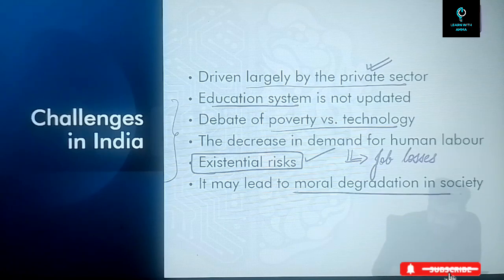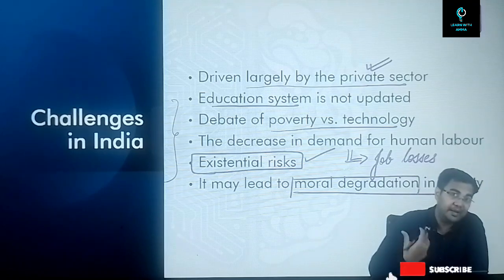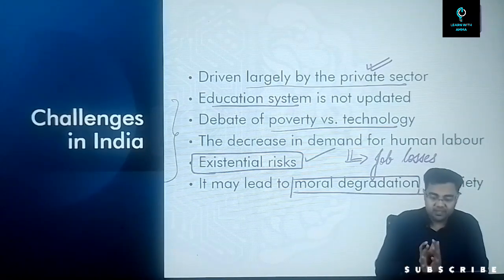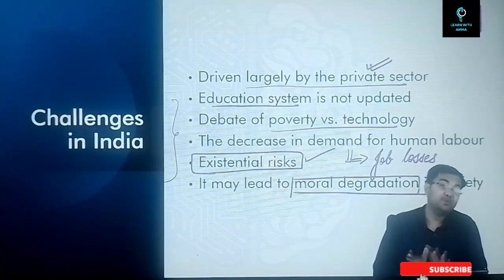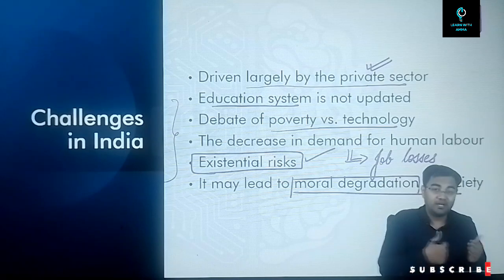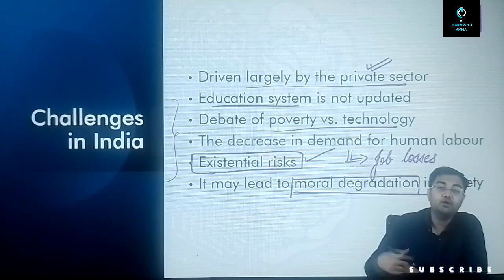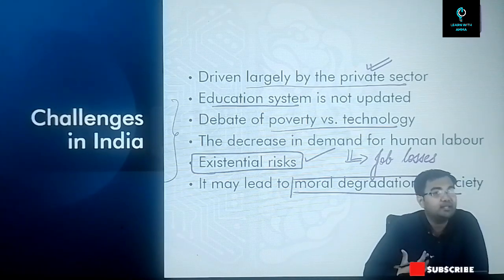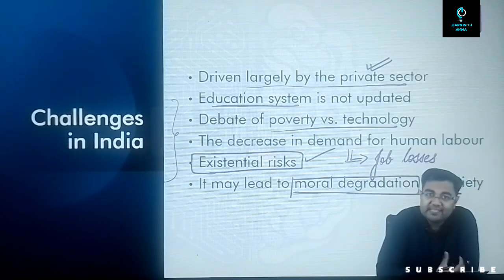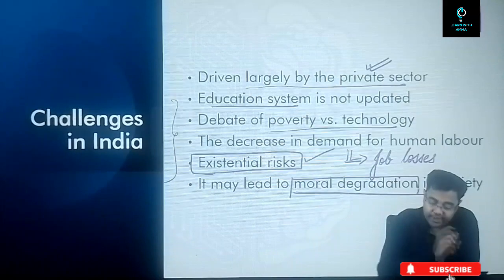And then it can lead to moral degradation in society, because everything is being driven by artificial intelligence, everything will be driven by data. This is one of the things that people are afraid of: if everything is driven by data and artificial intelligence, and everything is based on patterns and behaviors, will it lead to moral degradation in society as well? Will people become more disconnected from one another? Will there be a social, cultural or moral degradation of society as a whole? This is again something we need to ponder upon: how exactly do we use artificial intelligence in a manner that it is just advantageous and all the disadvantages can be avoided.